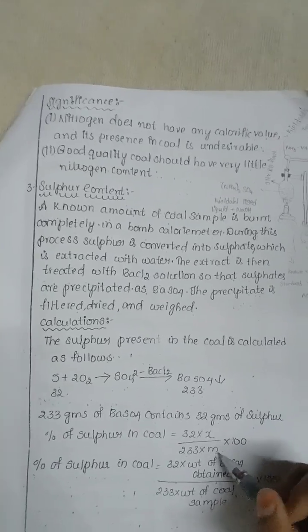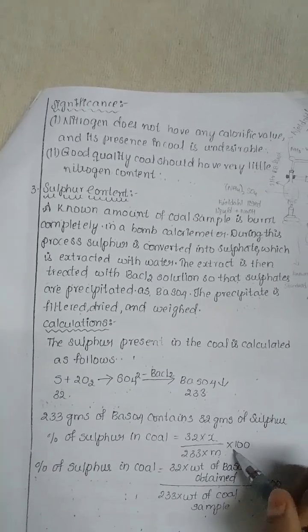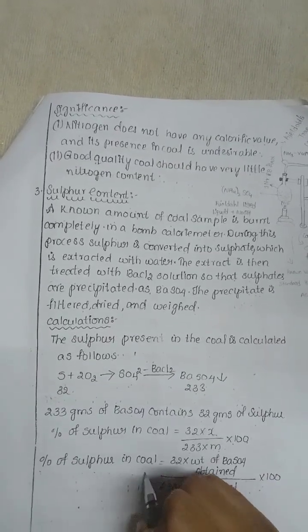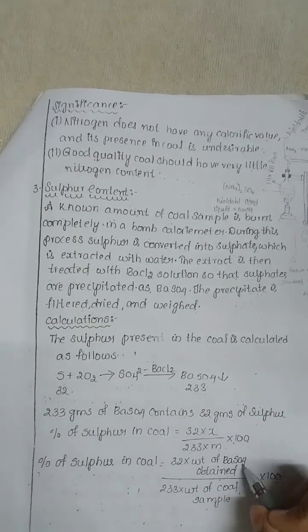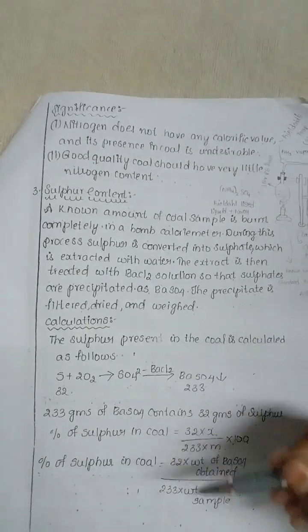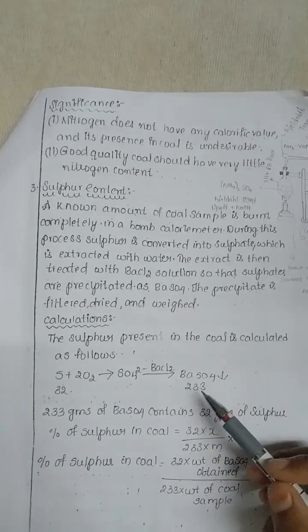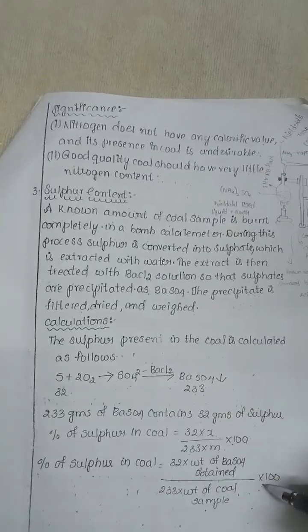M is the other component, the weight of coal sample. We need to find it, and calculate the percentage by multiplying by 100. Percentage of sulfur in coal equals 32 into weight of BaSO4 obtained in this process by 233 into weight of the coal sample taken during this process, into 100.